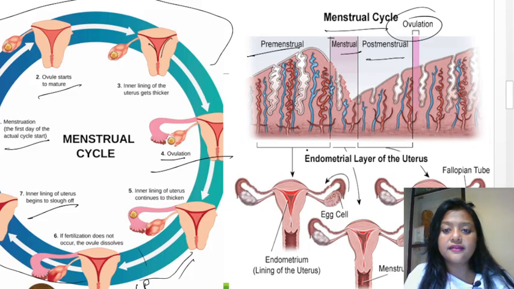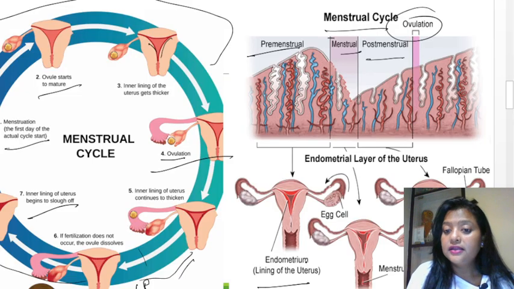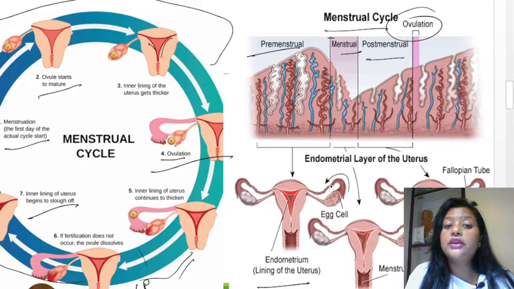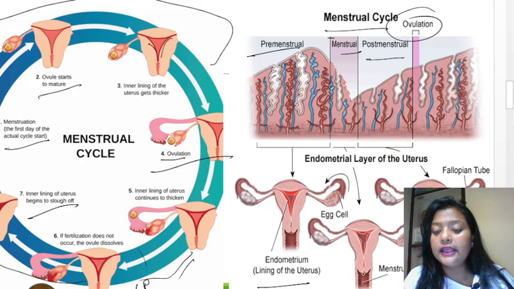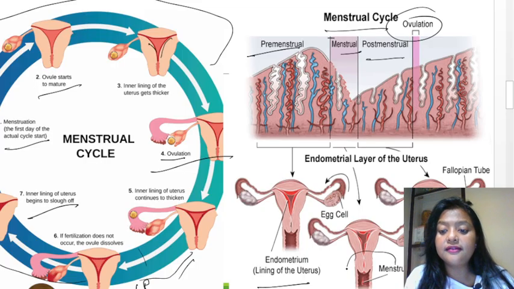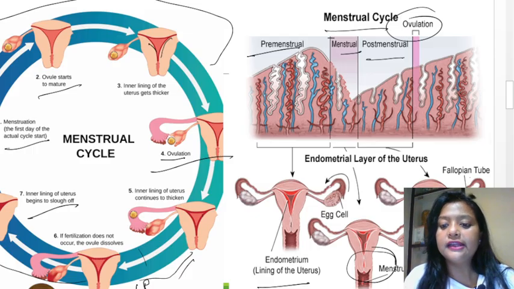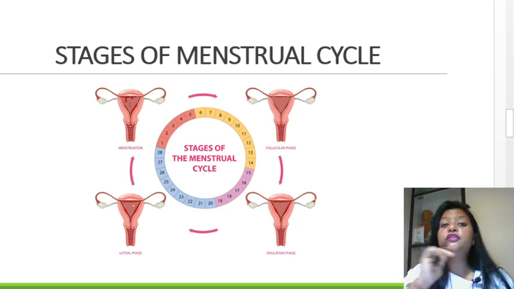Okay. Look down, you can see in the premenstrual part the lining of the uterus starts to thicken. Then also the egg cell is being produced, which is getting ready to get fertilized in the fallopian tube. Then what happens in the menstrual part? You can see this part. The shedding of blood starts occurring because the fertilized egg has not been received. And in the end, you can see out here the post-menstrual or the ovulation part, where the ovary is getting ready to release the egg into the fallopian tube, and the uterus is again getting ready to receive the sperm and get the egg fertilized.